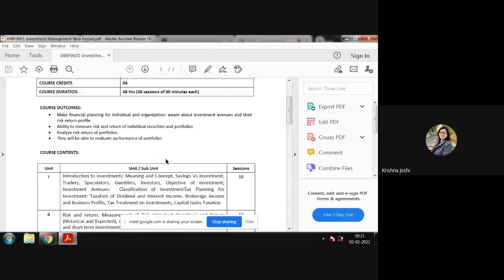Now, investment management and portfolio management are quite similar, right? Quite similar, not exactly the same. So this is an advanced form of security analysis. So before explaining these units, let me recap the security analysis syllabus.